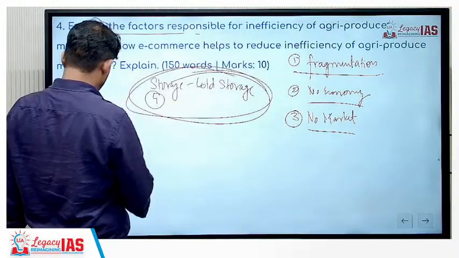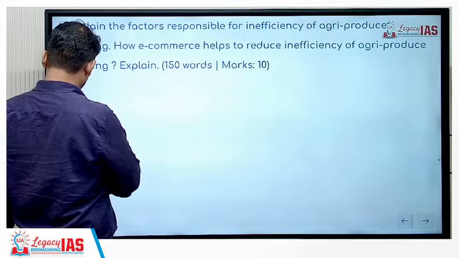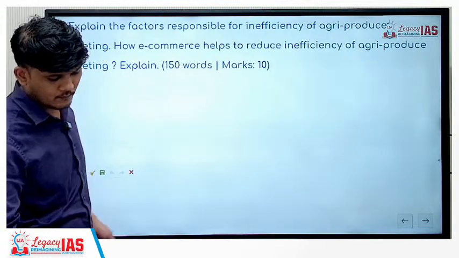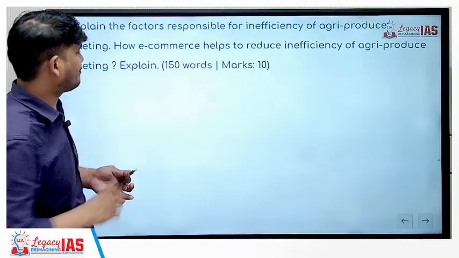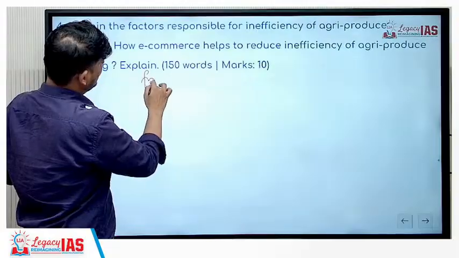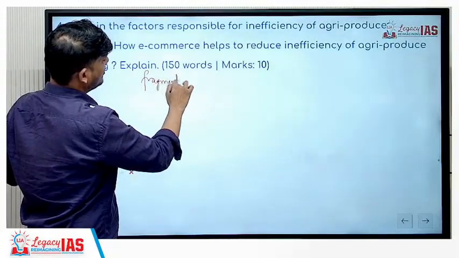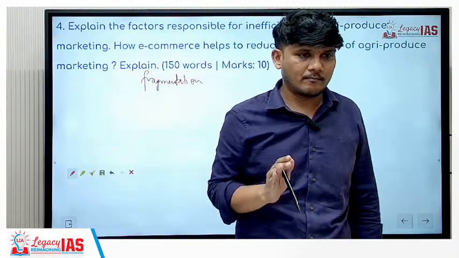Yes, what's the role of e-commerce over here? What is e-commerce? Very good. The second part will connect to our first part. Our first issue was fragmentation. Online is what? Online is an aggregator, right?